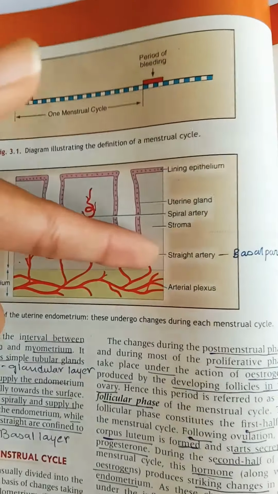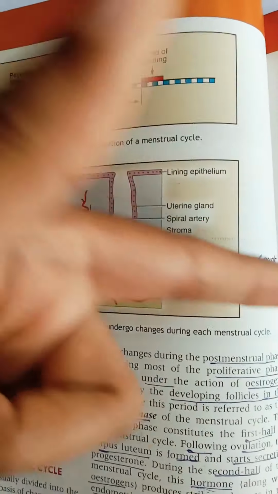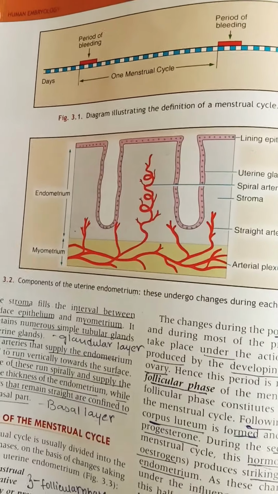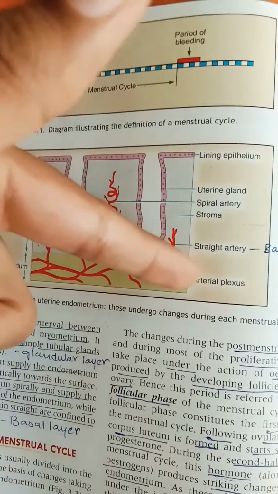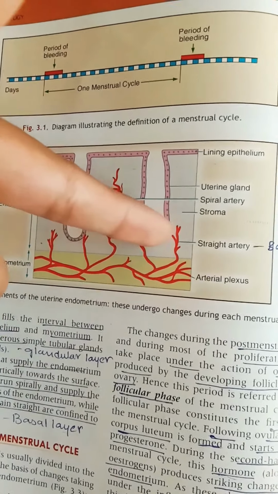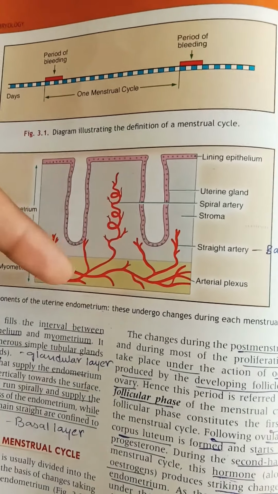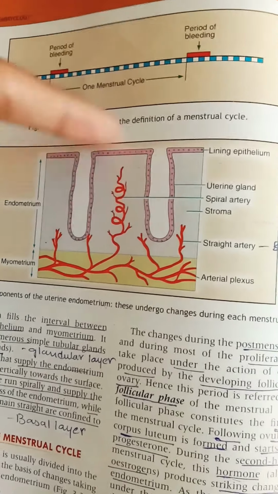And in the endometrium, there are also straight arteries, but remember straight arteries are present in the basal layer or basal part. And this is the myometrium, which is made up of smooth muscle layer and contains many arterial plexus. These arterial plexus give rise to the straight artery into the basal layer, and the other into spiral artery into the glandular layer, like that.